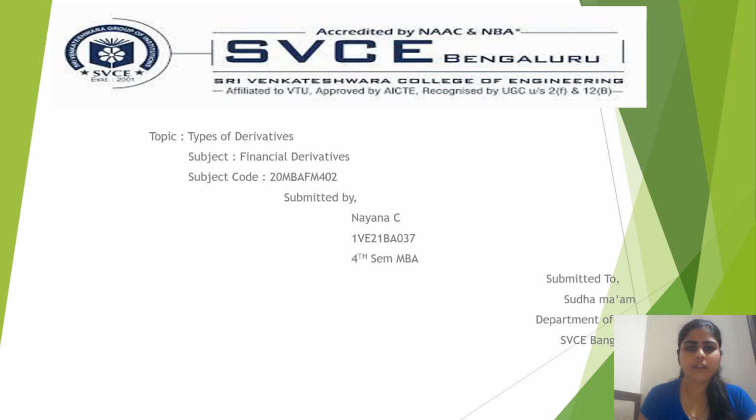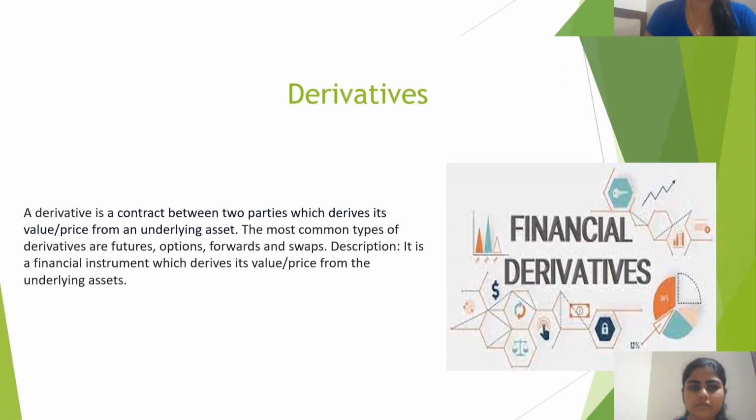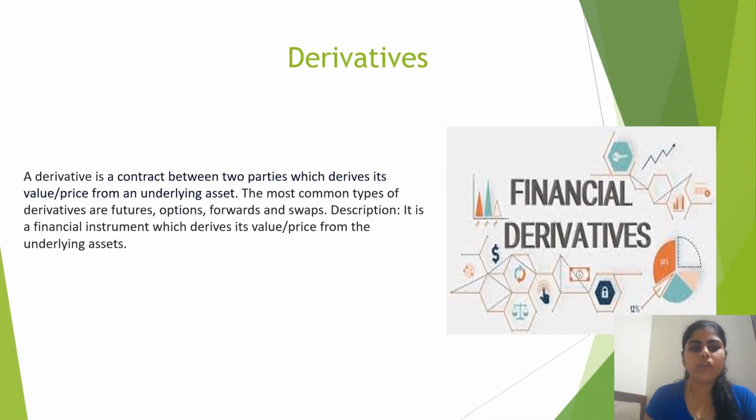My topic is types of derivatives. Meaning of derivative: a derivative is a contract between two parties which derives its value or price from an underlying asset. The most common types of derivatives are futures, options, forwards, and swaps. It is a financial instrument which derives its value from the underlying asset.